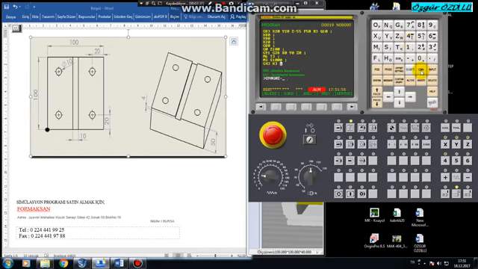First of all, let's do it like this. Where is that in X before Z? 50 millimeters in X and minus 15 in Y. I want it to come to millimeters.